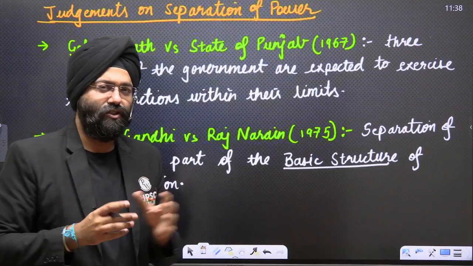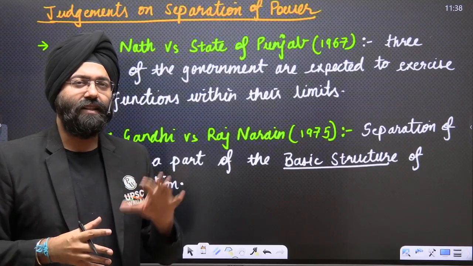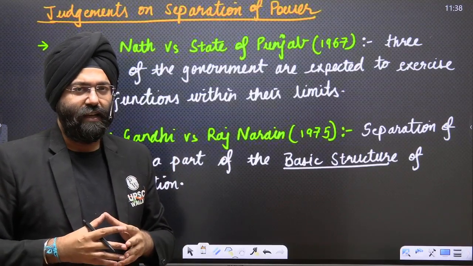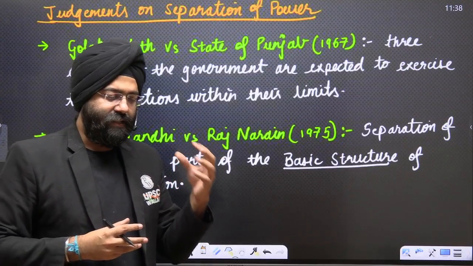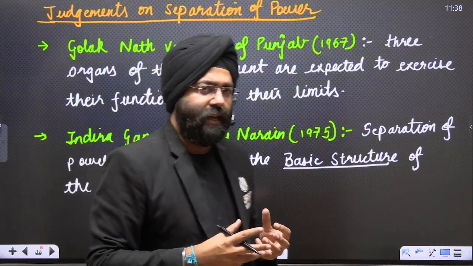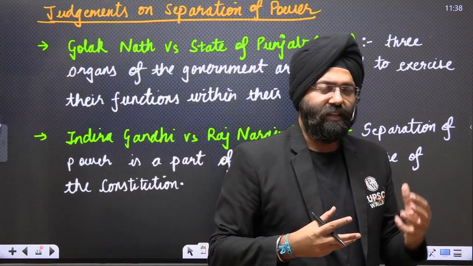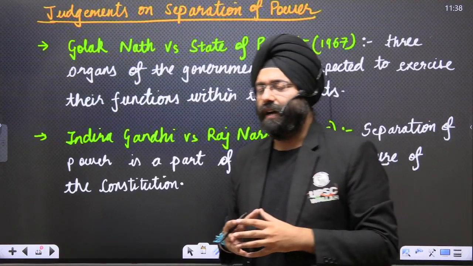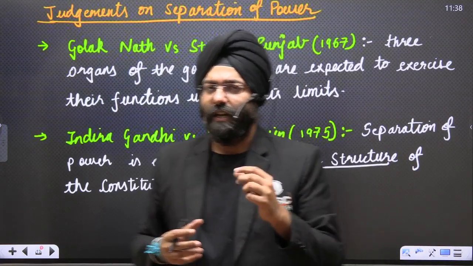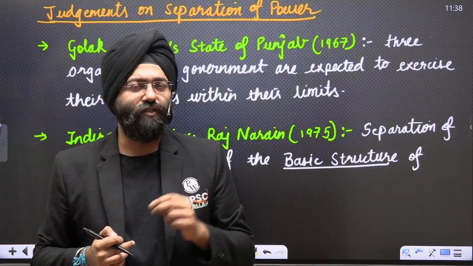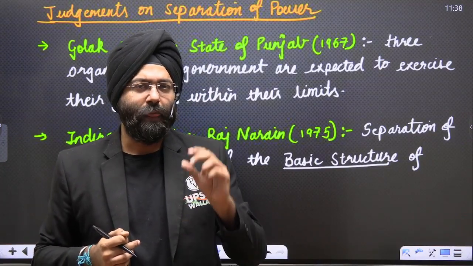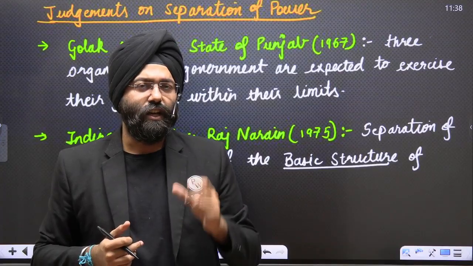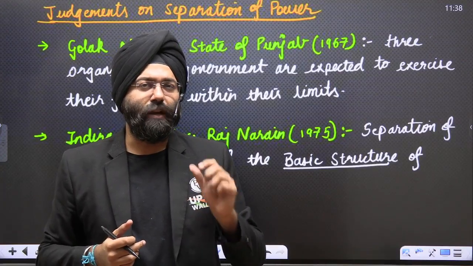Now, the basic structure basically means it is not something that is stated in the constitution. No, these are basically a set of pronouncements and ideals that have come out of the judgments given by the Supreme Court, which basically started from the Kesavananda Bharati case in 1973, where the Honorable Supreme Court gave the concept of basic structure, which means those essential ingredients which cannot be changed or amended by the government.